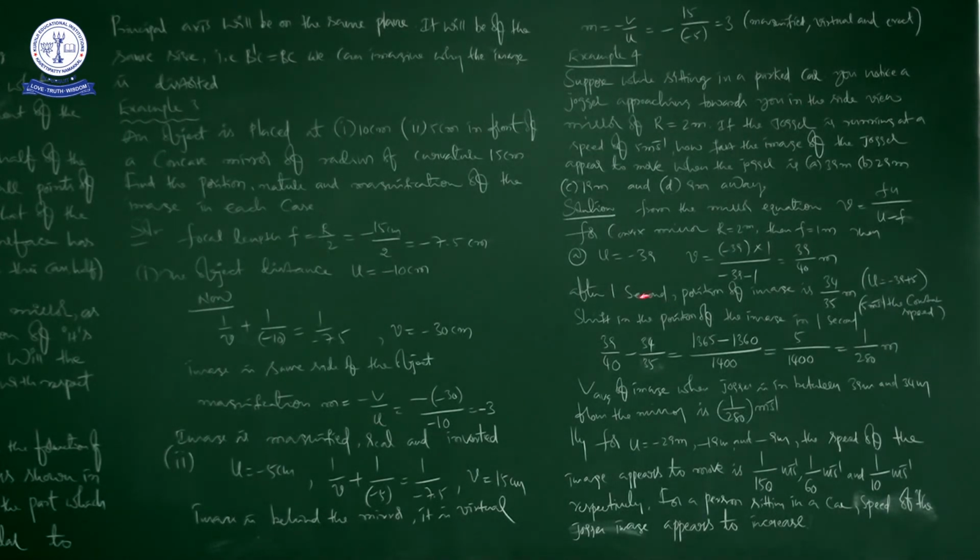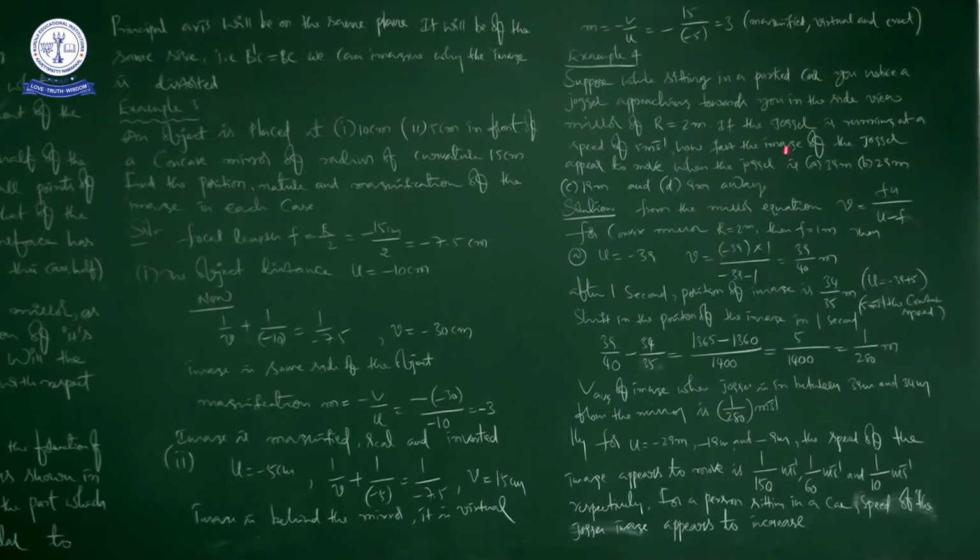Now we are going to discuss example 4. First I will read the question, then I will go for the solution. Suppose while sitting in a parked car, you notice a jogger approaching towards you in the side view mirror or rear view mirror of radius of curvature 2 meters.